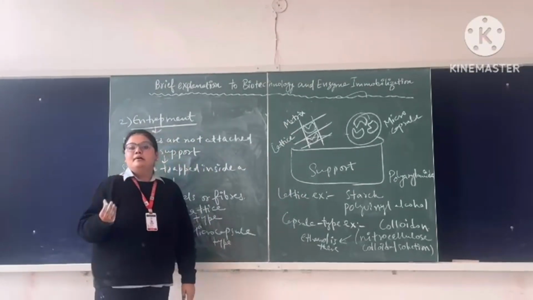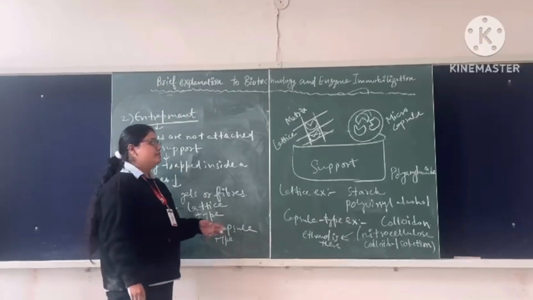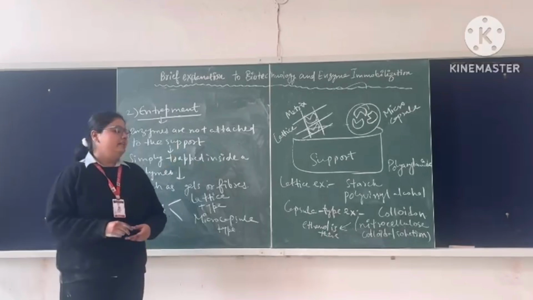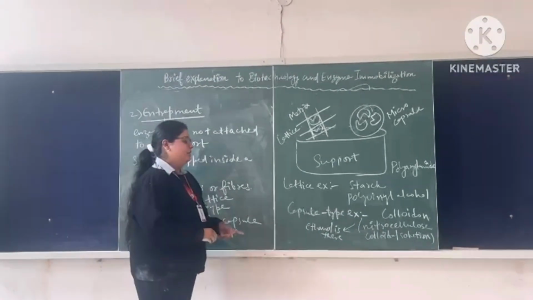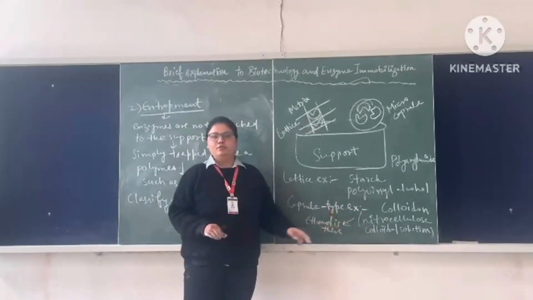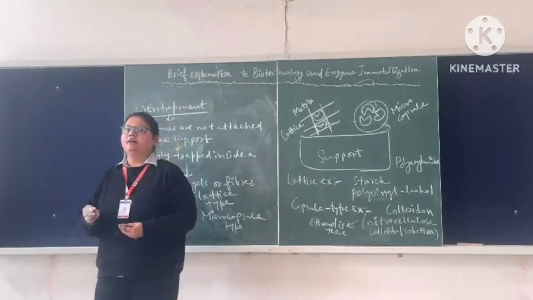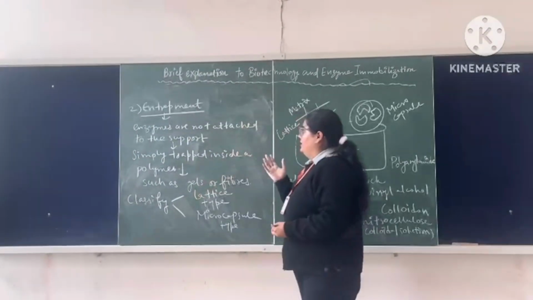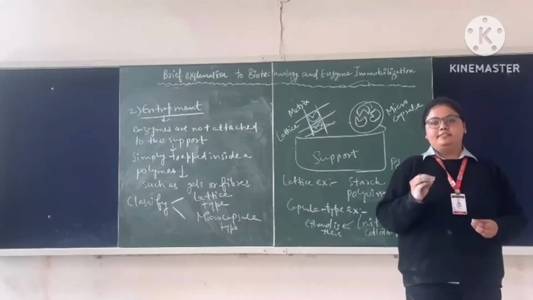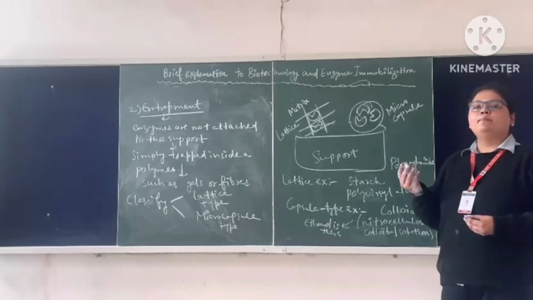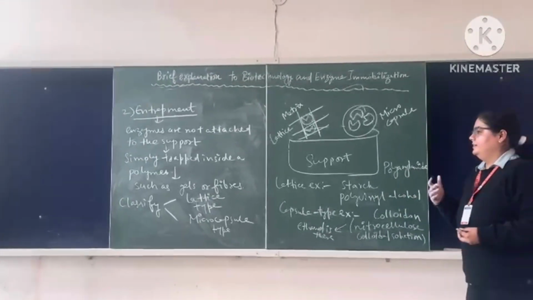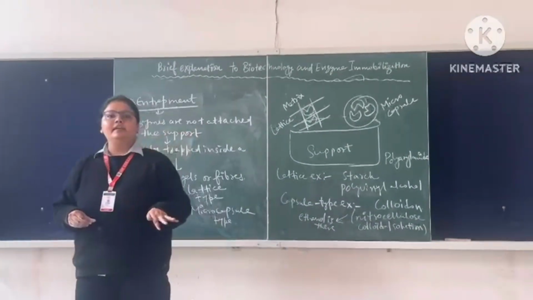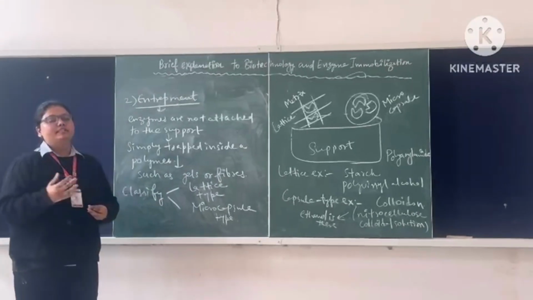Then, what are the examples of the lattice type? The first example is polyacrylamide, then starch, after that polyvinyl alcohol. And the capsule type example is colloidal, in which a nitrosulfurous colloidal solution is there, in which ethanol is used. After that, what are the advantages and the disadvantages of the entrapment type? The disadvantage is that it may leak, as some pores leak here, and the advantage is that it can be reused and recycled, and no type of chemical reaction is involved here because it is a physical method, not a chemical method.